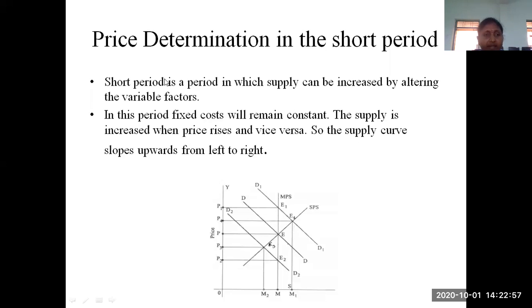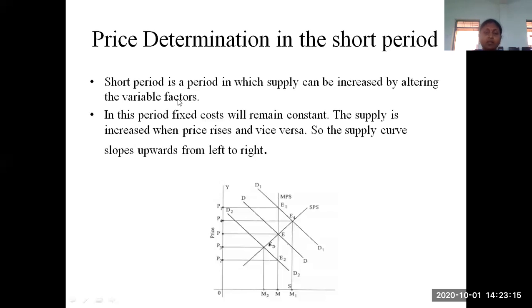So how can we decide the price determination in this short period? Now we will see that through this graph. See here, the short period is a period in which supply can be increased by altering the variable factors. So we are going to alter the variable factors.